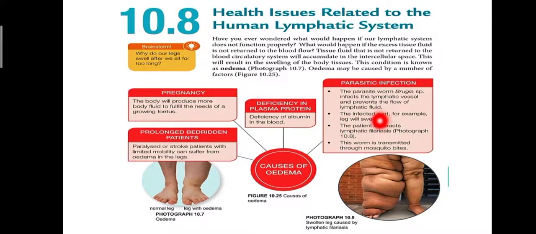For example, in the leg, the leg will swell. The patient contracts lymphatic filariasis. In our language, this disease is called elephantiasis, or elephant leg. This worm, this parasite, is transmitted through mosquito bites. So this is also a cause of edema.